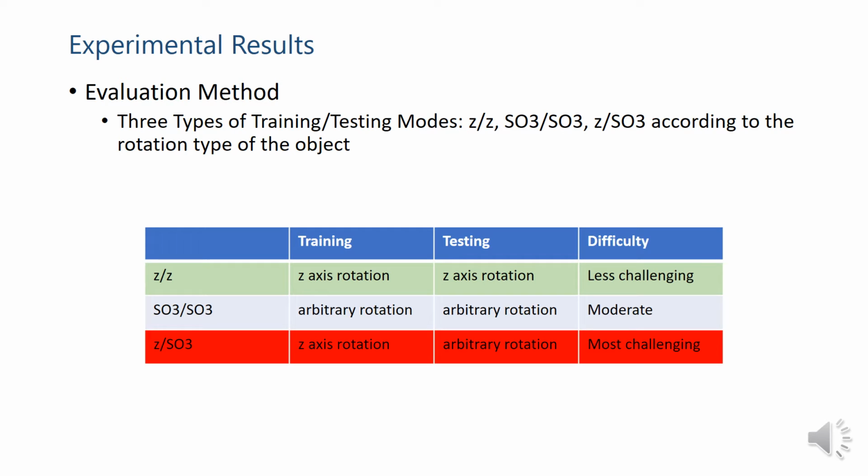To verify the rotation invariance ability, we conduct experiments in 3 training testing modes: Z/Z, SO3/SO3, and Z/SO3. Here, Z means Z-axis rotation, while SO3 means arbitrary rotation. Z/Z mode is less challenging because the rotation directions are restricted, and in most cases, the training and testing poses are similar to some extent, while the Z/SO3 mode is the most challenging scenario because the training and testing poses differ a lot most of the time.